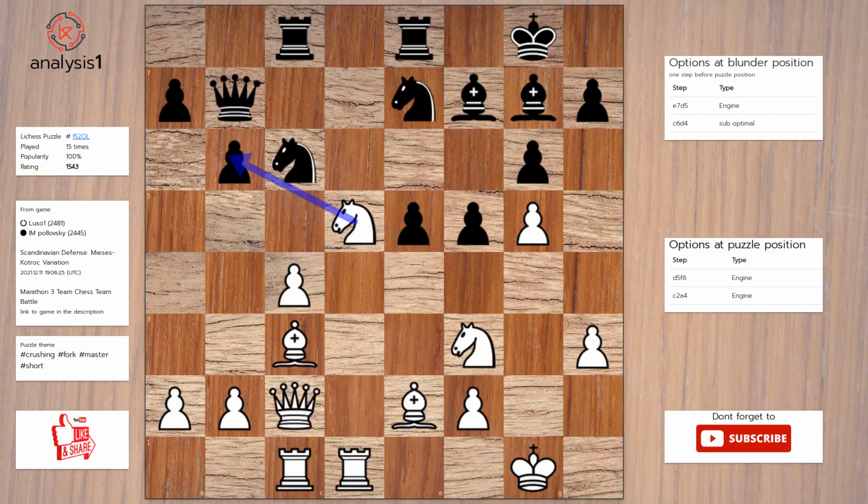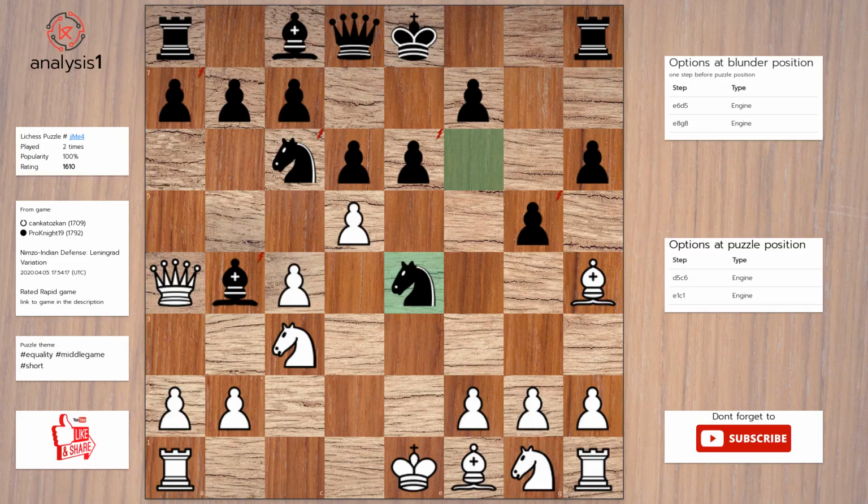One more, threats in puzzle position are: knight takes pawn. Knight takes knight, check. Bishop takes pawn. Knight takes pawn. Queen takes pawn. The checks are: knight takes knight, check. Knight to f6, check. Answer to this puzzle is: knight to f6, check. Bishop takes knight. Pawn takes bishop.